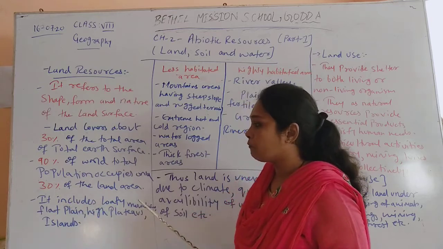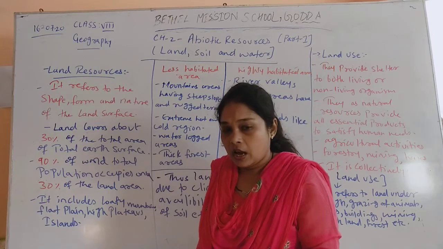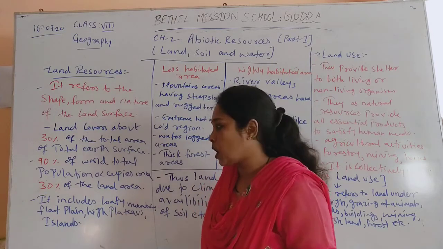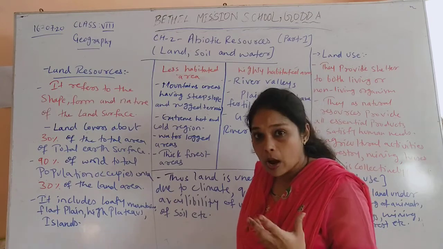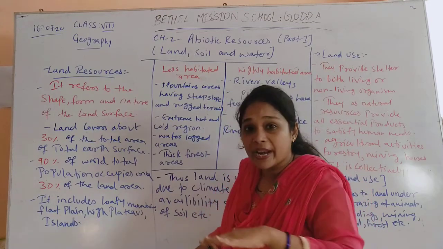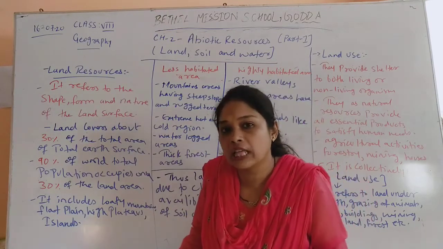When we talk about that 30% of the land area, which is provided by nature to human beings, it includes many mountains, flat plains, high plateaus, islands, and river valleys.